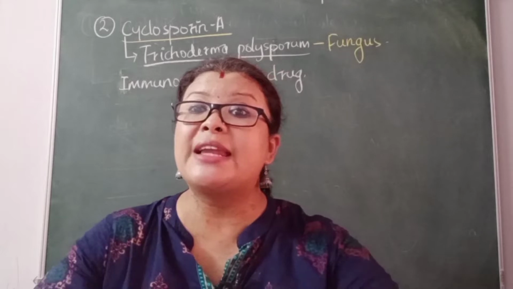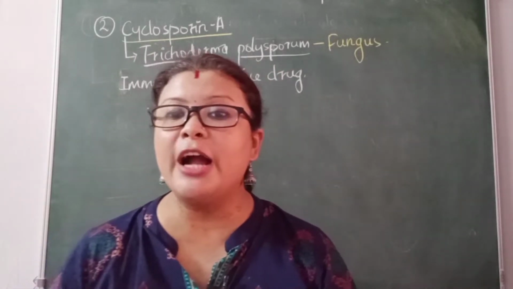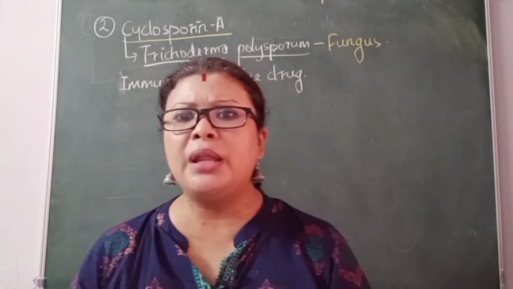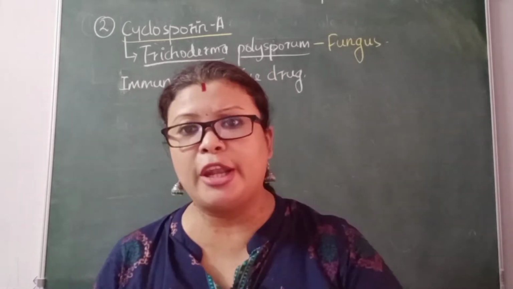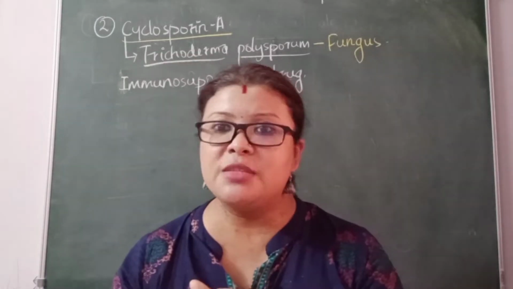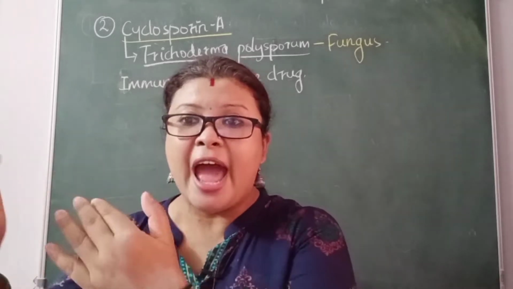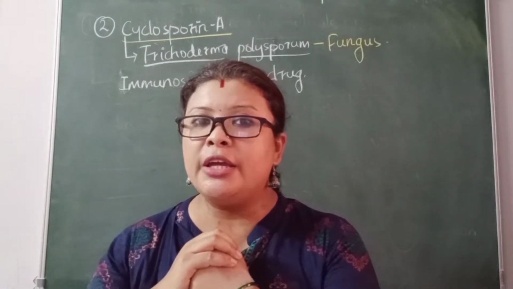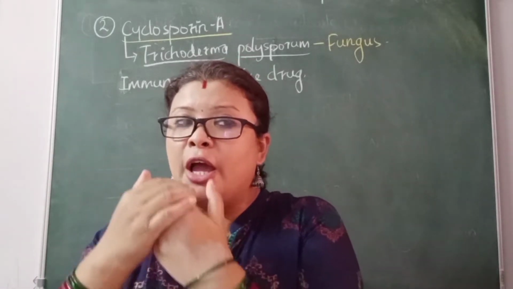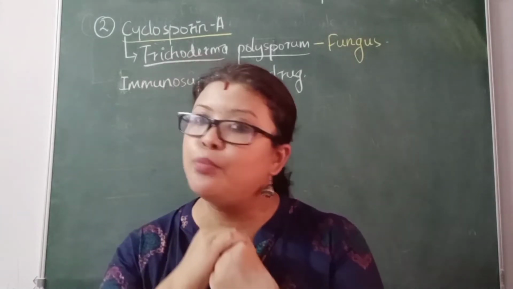In extreme cases when there is kidney failure, the doctor says this person has to go for organ transplantation. That means the damaged organ has to be removed, and a healthy organ has to be transferred into his body.